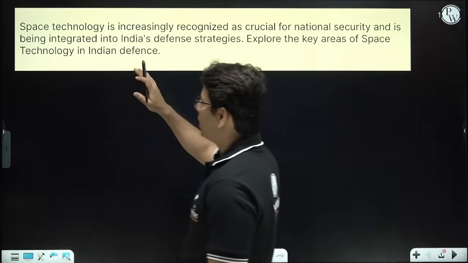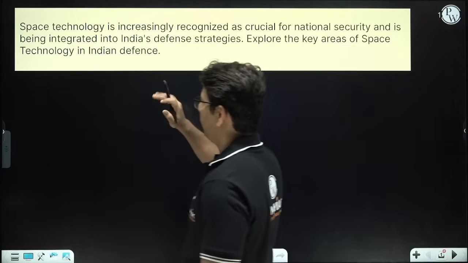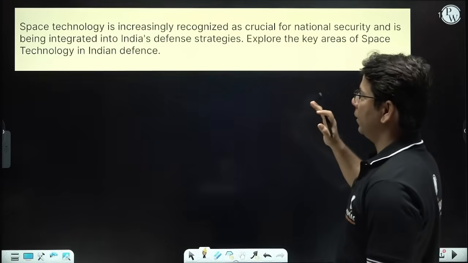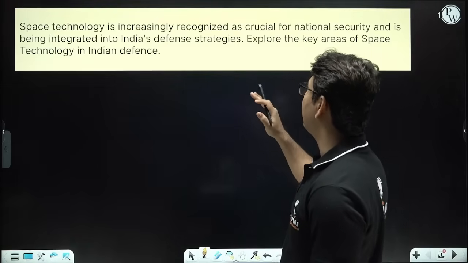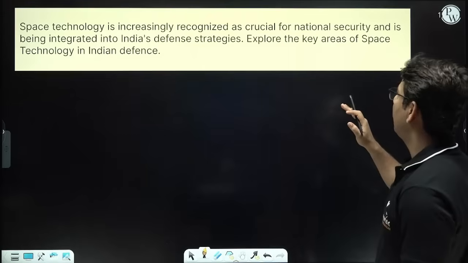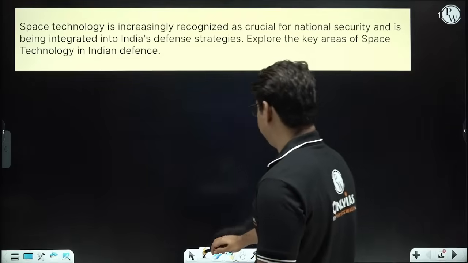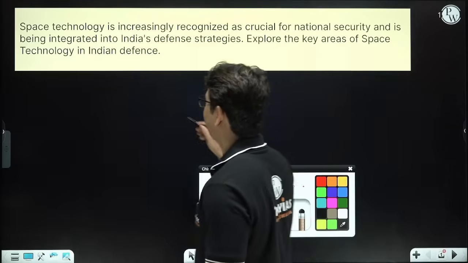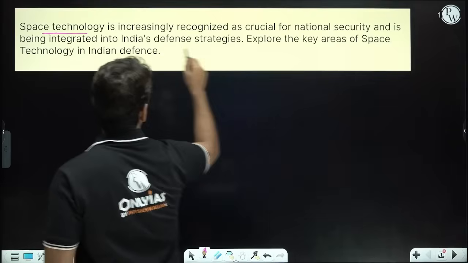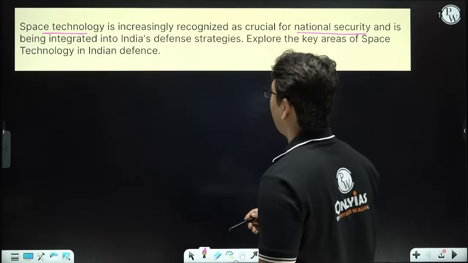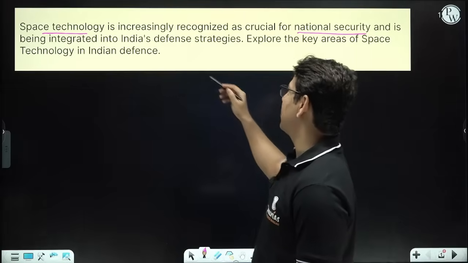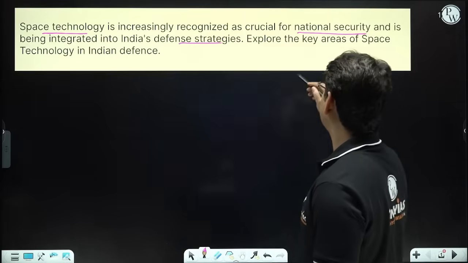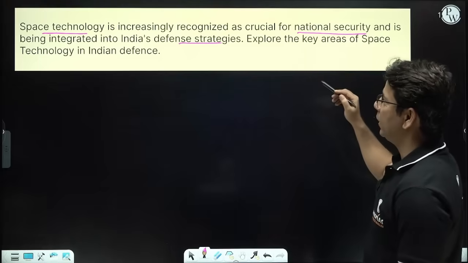So here you can see the first question on space technology, and the question says space technology is increasingly recognized as crucial for national security, right? So it is connecting space technology with national security and is being integrated into India's defense strategies. Explore the key areas of space technology in Indian defense.